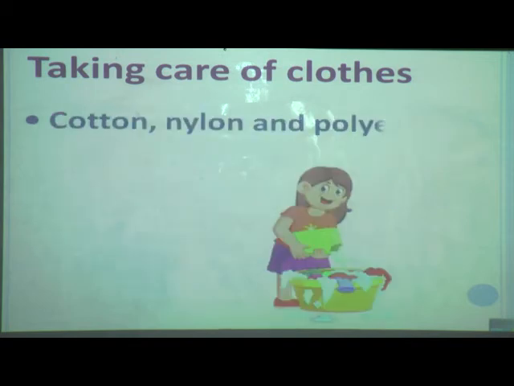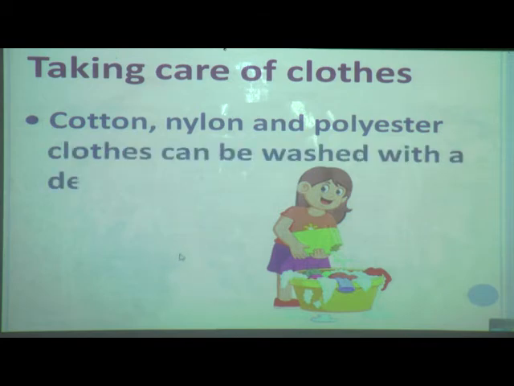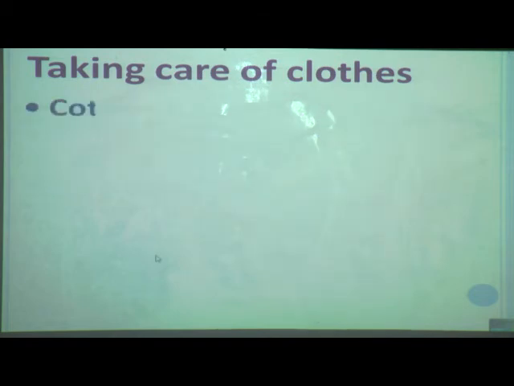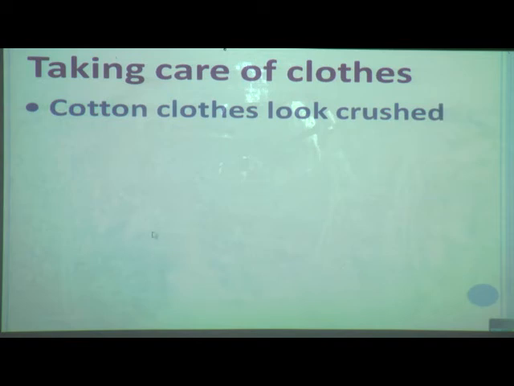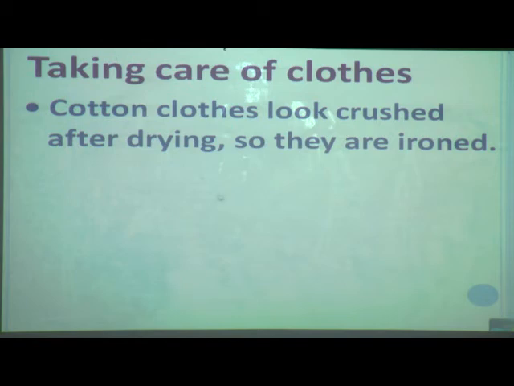Now see, cotton, nylon and polyester clothes can be washed with a detergent, and we can wash these cotton, nylon, polyester clothes at home also using water and detergent. And cotton clothes look crushed after drying, so they are ironed.